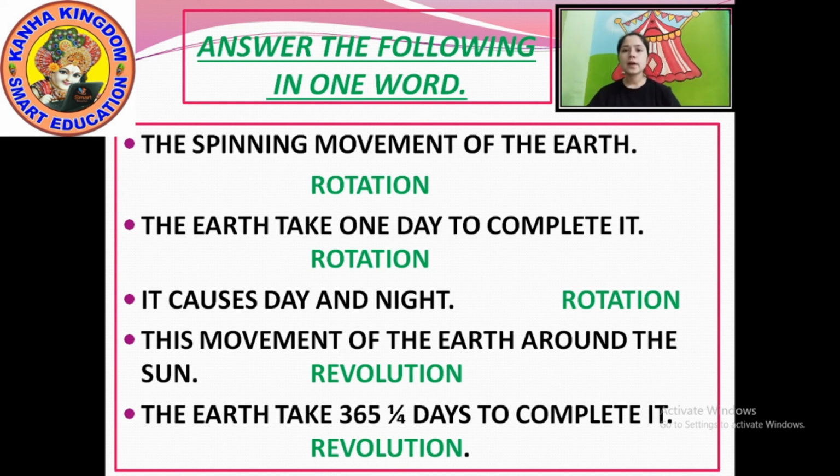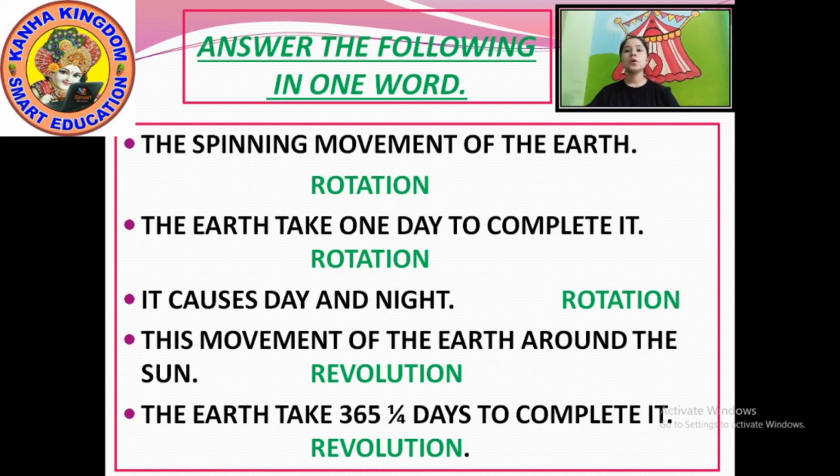Okay, so another one is the movement of the earth around the sun. All the planets move around the sun. The movement of the earth planet around the sun is called revolution. The answer is revolution, R-E-V-O-L-U-T-I-O-N. Write down the answer.